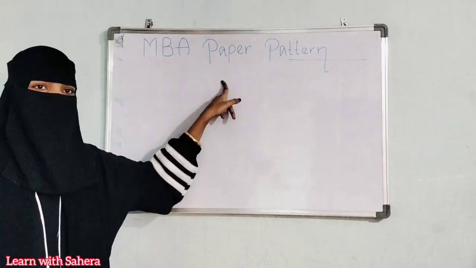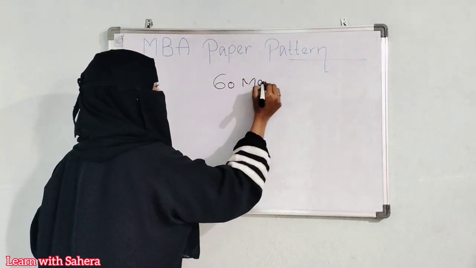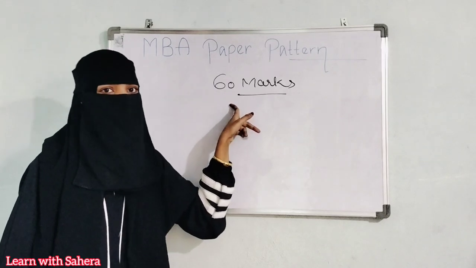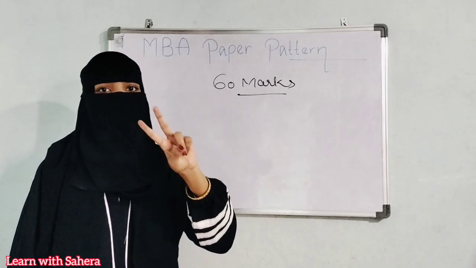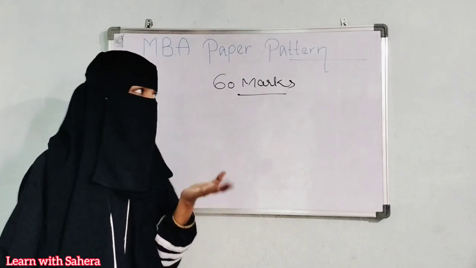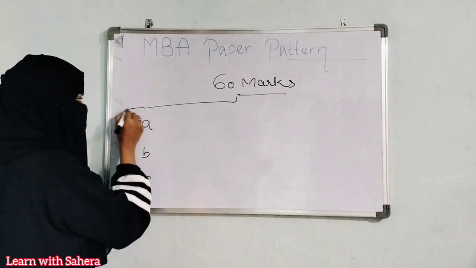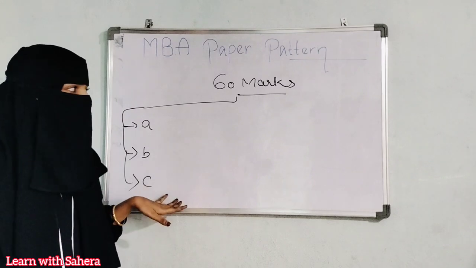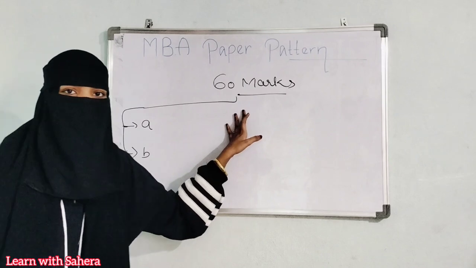So, for your MBA paper, any subject, you will have 60 marks. Not 80 marks. In your degree, you will have 80 marks, but here in MBA the paper will be for 60 marks. These 60 marks will be divided into 3 parts, or you can also say 3 sections. What are those sections? Let us see. A, B, C. One is A, other is B, and other is C. Into these 3 parts, the 60 marks will be divided. And how the questions will be asked, I will tell you now.